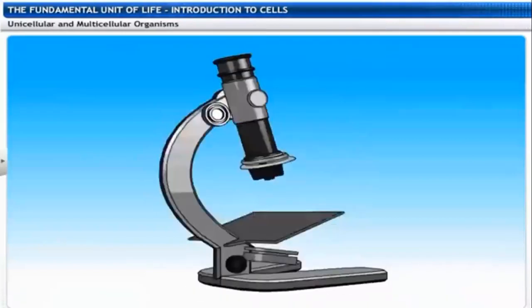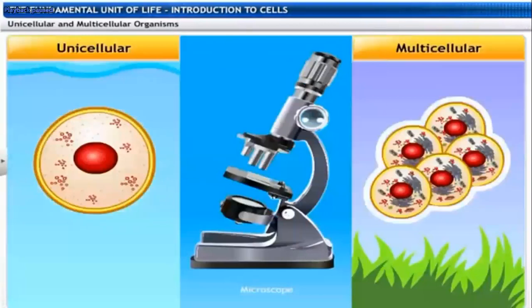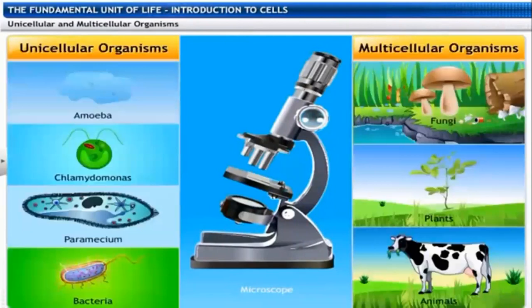With the development of the microscope, we can easily discover single-celled as well as multicellular organisms. Unicellular organisms and multicellular organisms are different. Unicellular organisms are like amoeba, chlamydomonas, paramecium, and bacteria. Multicellular organisms are like fungi, plants, and animals.